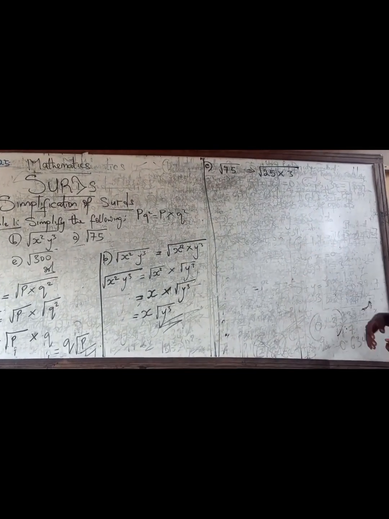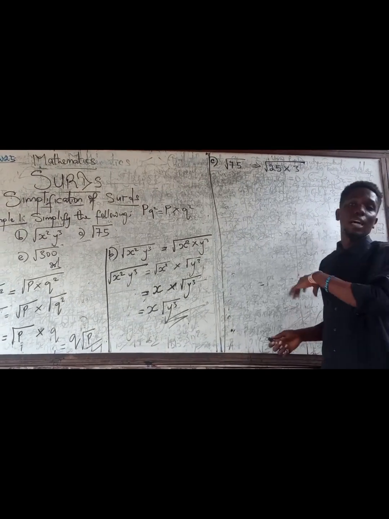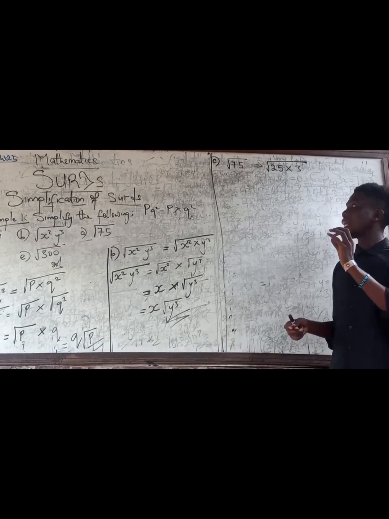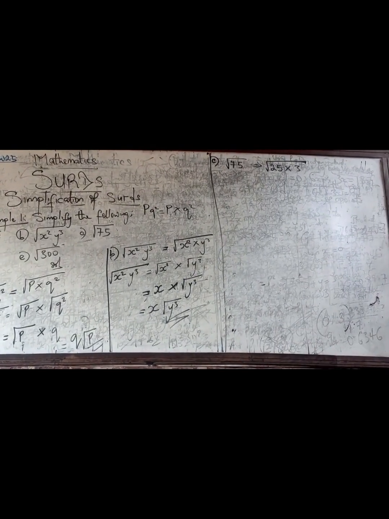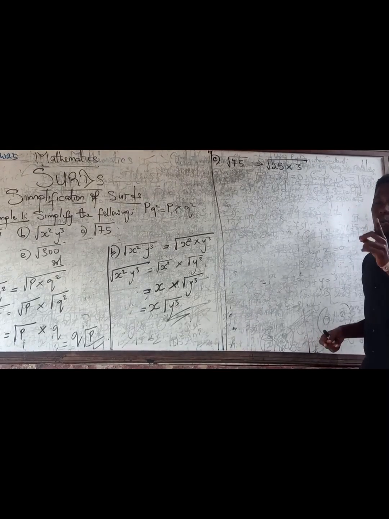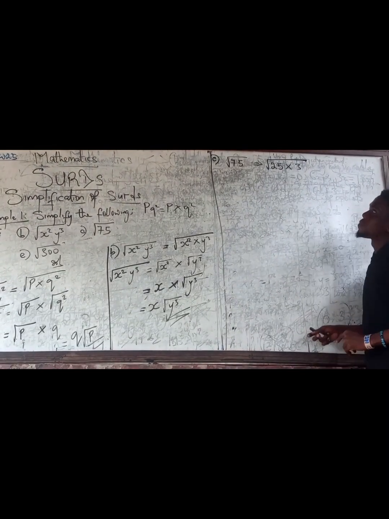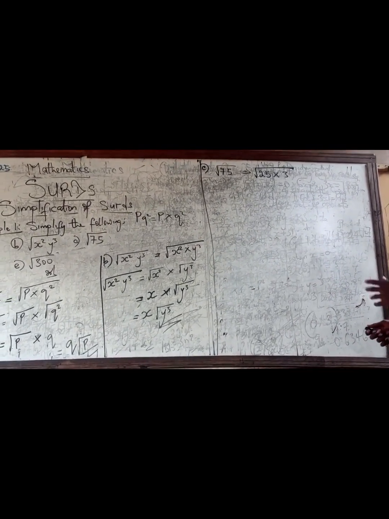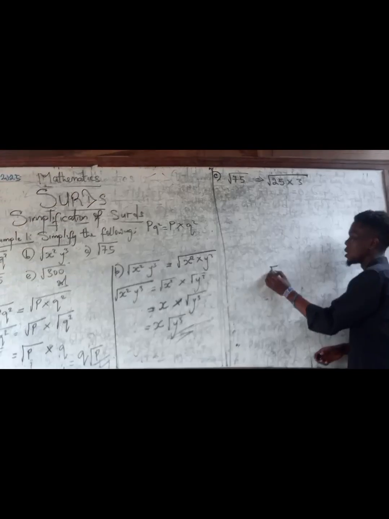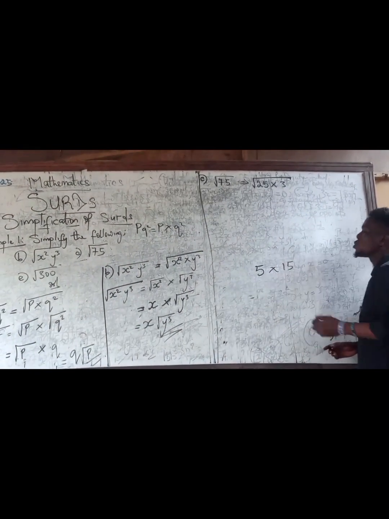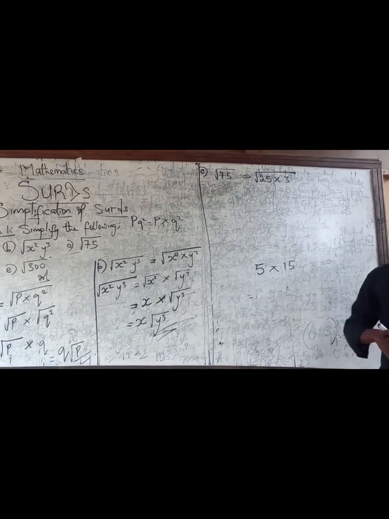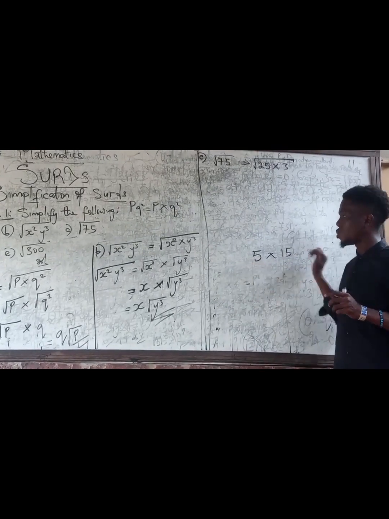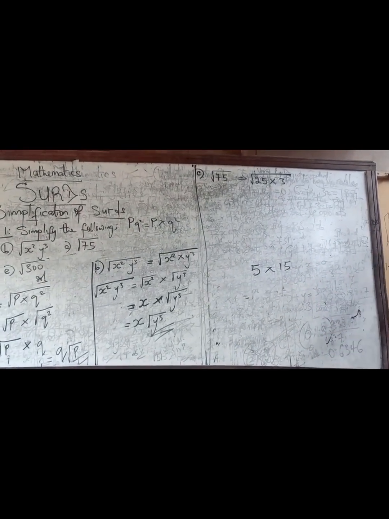So please, that's just the first step. You can use any other factors too. There are other factors of 75. But the reason I'm using this is because one of the factors here is a perfect square, and which is that? 25. You can decide to use other factors. In fact, you can decide to use 5 times 15. The reason I wouldn't use 5 times 15 is because none of these factors are perfect squares. So I can't use this. So please take note of that.